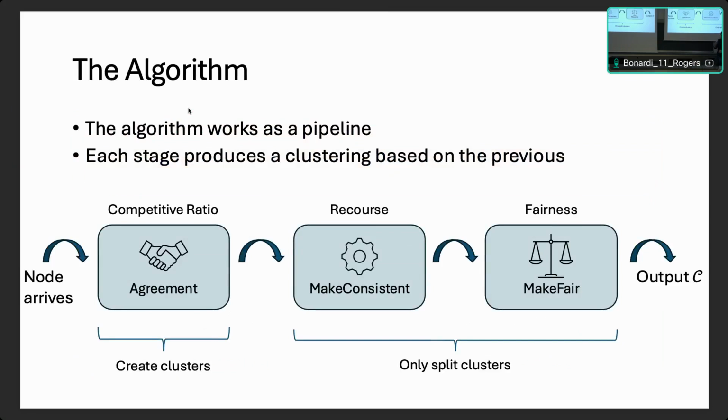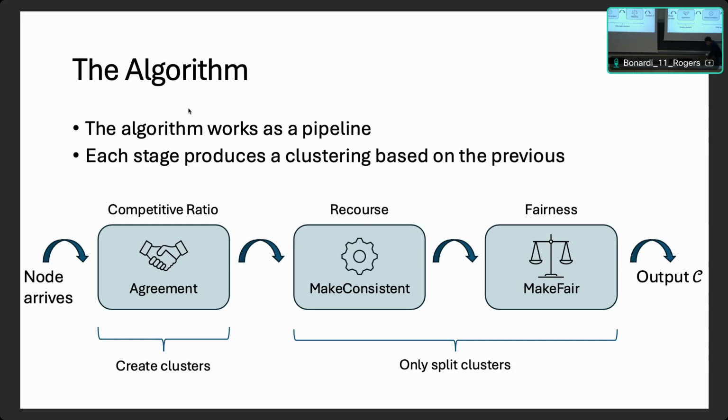Now, our algorithm works as a pipeline. It has three main parts, which are agreement, make consistent, and make fair. These are three subroutines, and on every iteration, when a new node arrives, we run these three things and output whatever is given by make fair. The first subroutine creates the clusters, and the next two only refine them by simply removing nodes and making them singletons. Each one of those subroutines is responsible for a different one of our objectives. The agreement algorithm takes care of competitive ratio, make consistent of recourse, and make fair takes care of fairness.